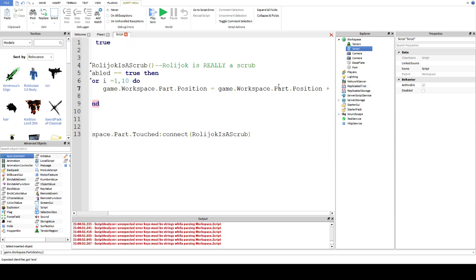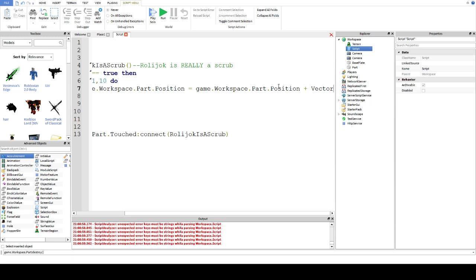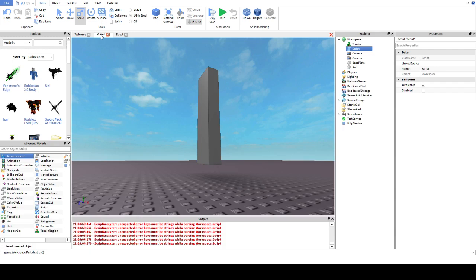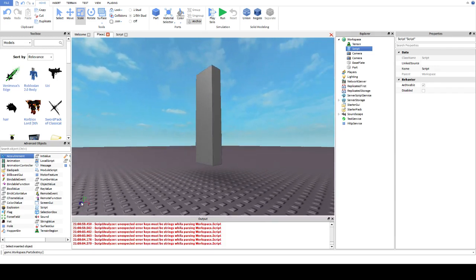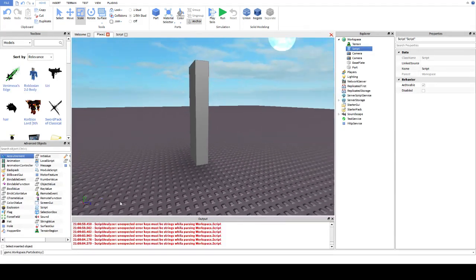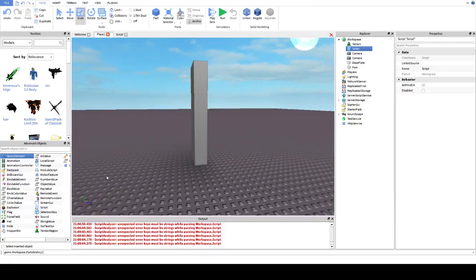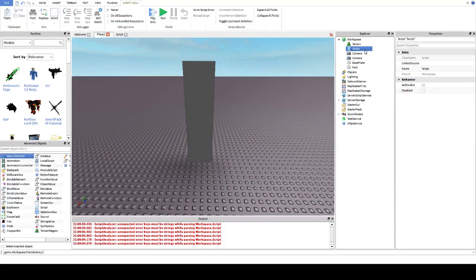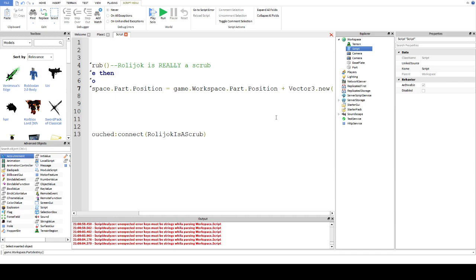Now, the next concept you have to come to grips with is something called vectors. If you're doing something like a position or a speed, you need to type Vector3.new. Then you need to type 3 values separated by commas, which represent X, Y, and Z, the 3 directions in 3D space. If you look at the bottom left of my screen, you can see there's a little compass thing which shows which direction each letter represents. So if I want to make this move along the Z, I'll type 0, 0...